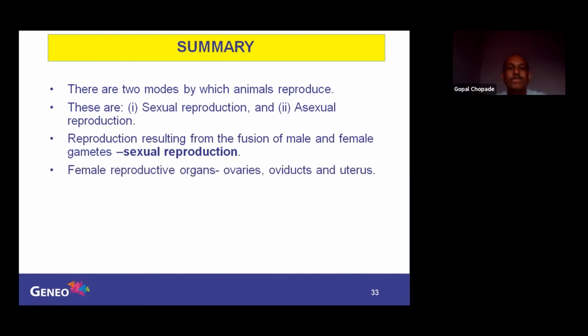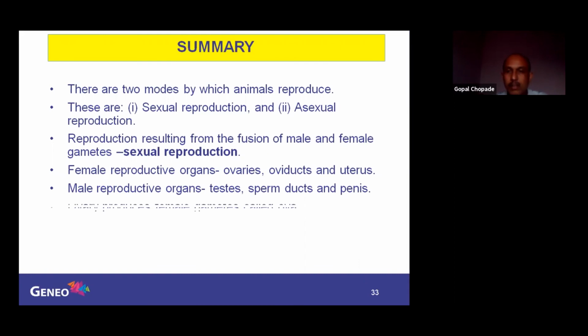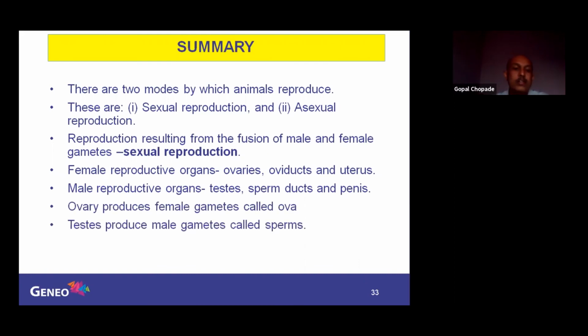Female reproductive organs consist of ovaries, oviducts, and uterus, and the ovary produces the female gamete. Male reproductive organs consist of testes, sperm ducts, and penis. The ovary produces female gametes called ova. The testes produce male gametes called sperms.